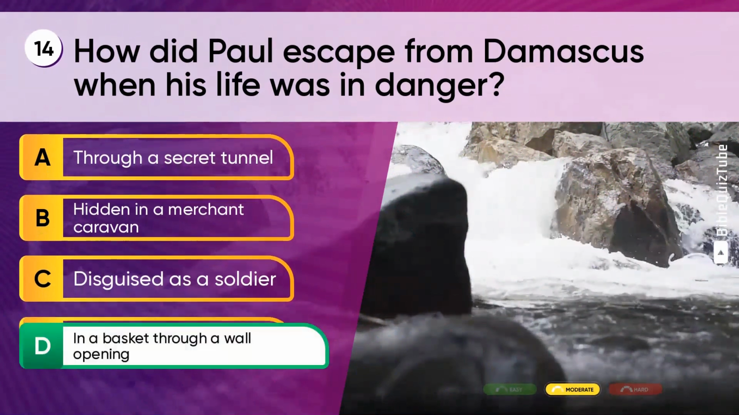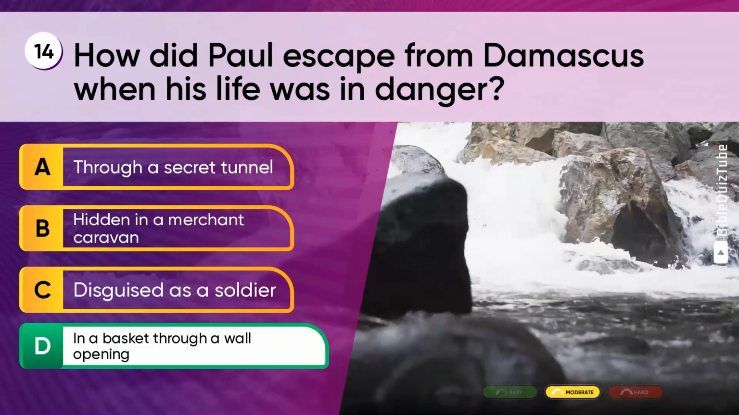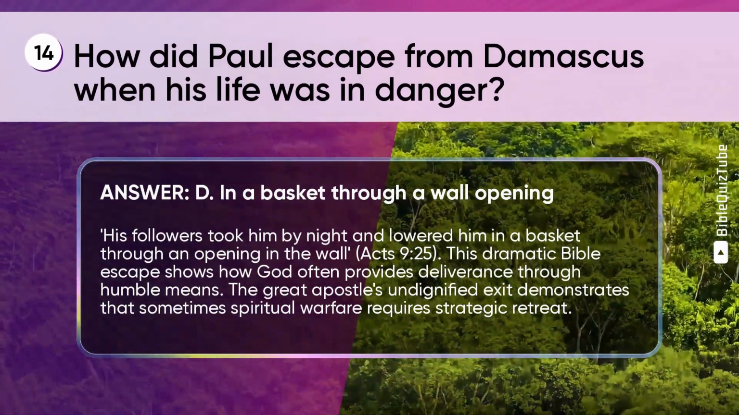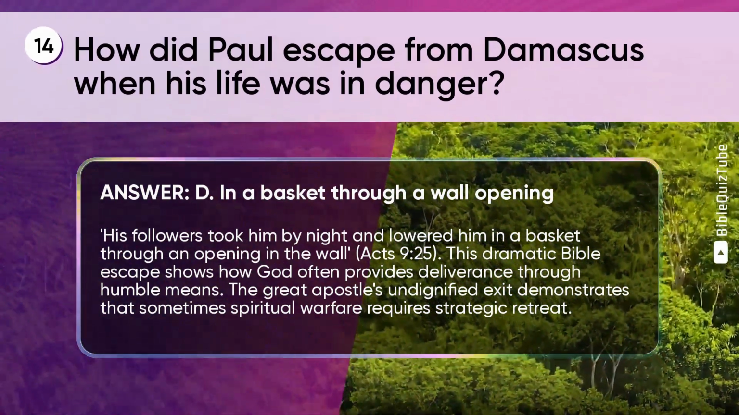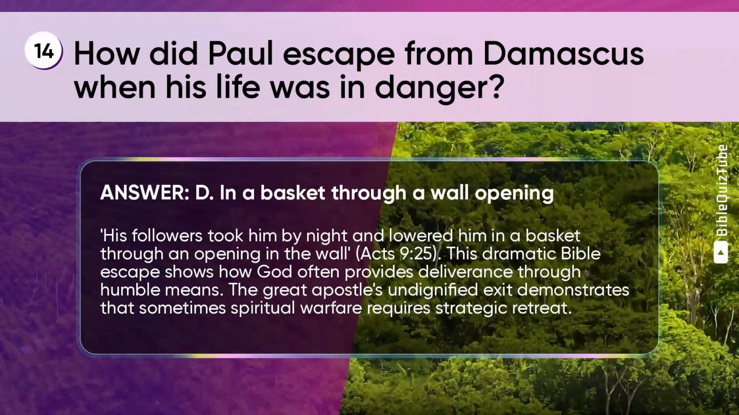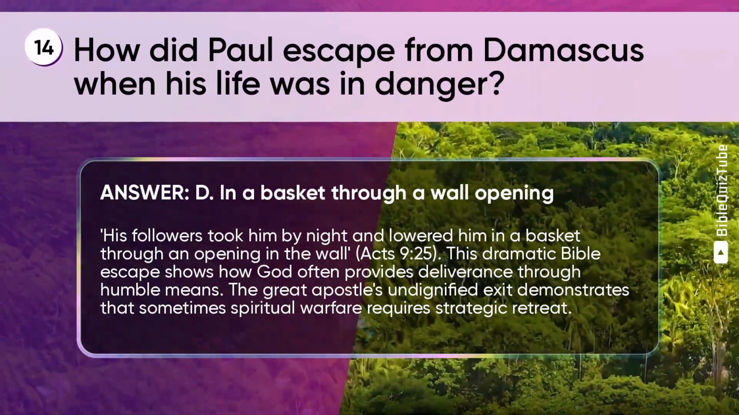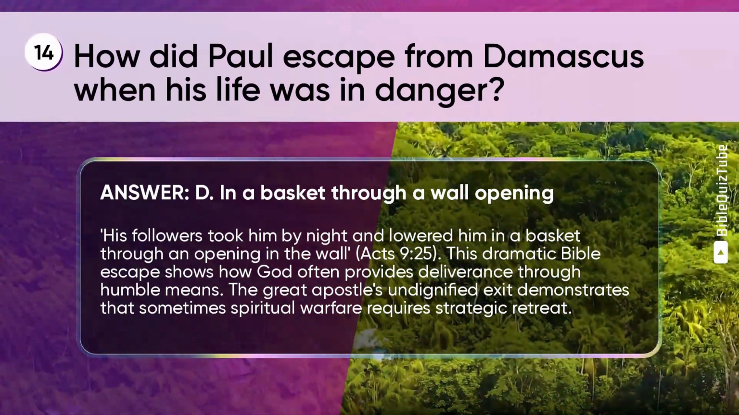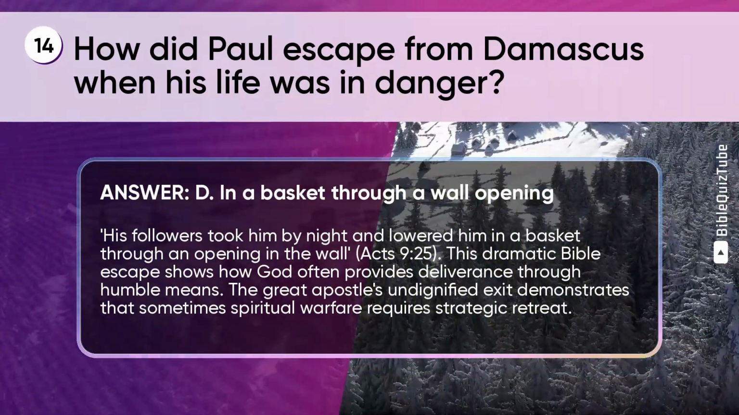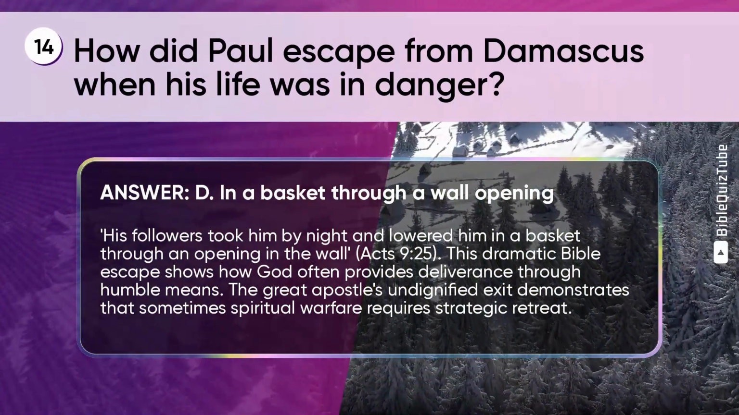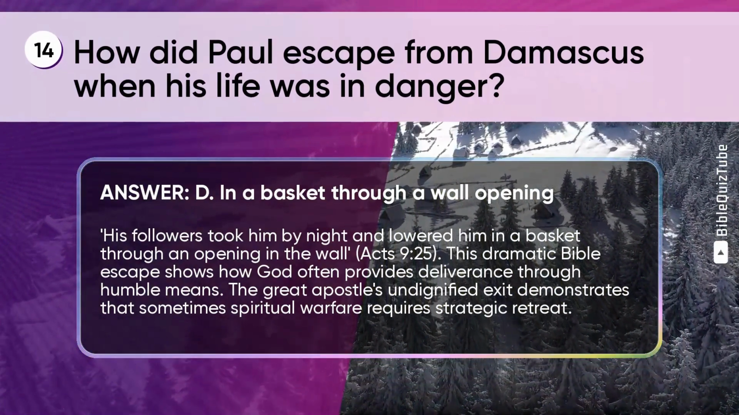The correct answer is D. In a basket through a wall opening. The explanation. His followers took him by night and lowered him in a basket through an opening in the wall. Acts chapter 9 verse 25. This dramatic Bible escape shows how God often provides deliverance through humble means. The great apostle's undignified exit demonstrates that sometimes spiritual warfare requires strategic retreat.